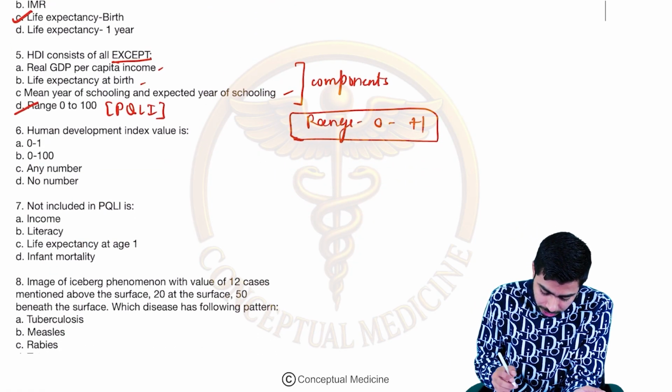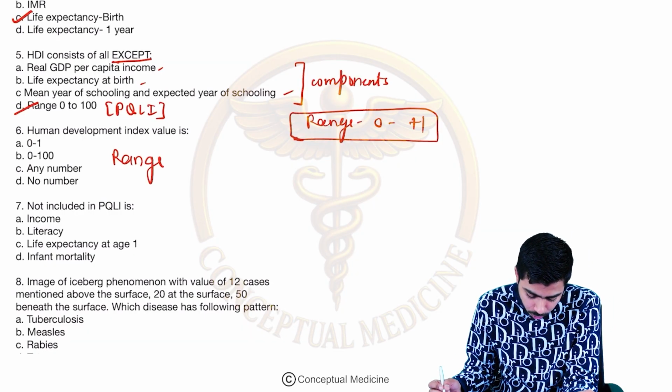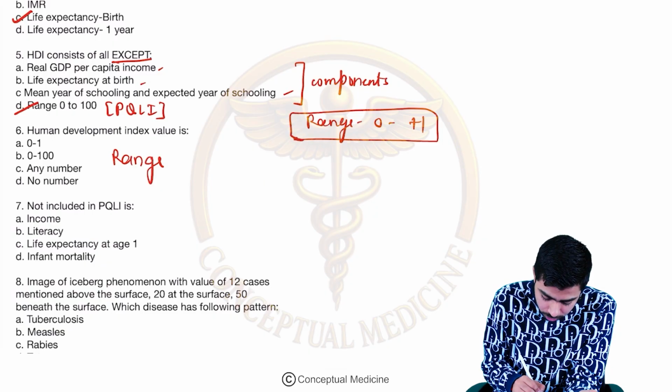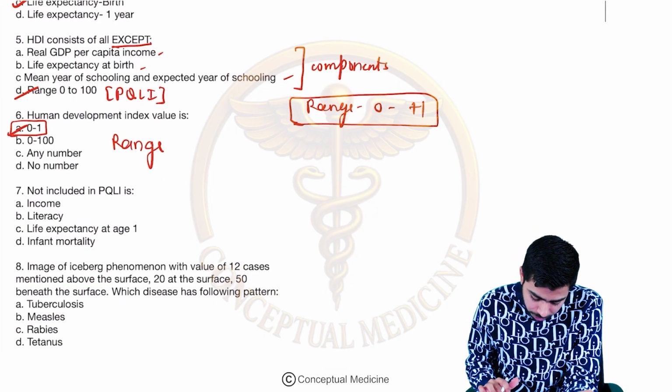HDI, they are asking you about the range again. Yes, I need the answer. Any number? No. So it is the 0 to +1. So 0 to +1 is the answer. Right? Simple question. Not included in PQLI.